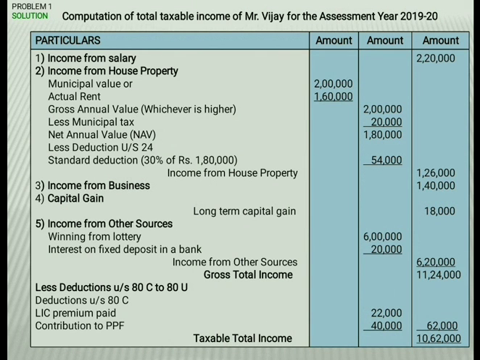So that 62,000 we have to deduct from gross total income. 11,24,000 minus 62,000, the remaining balance is 10,62,000, which is the taxable total income of Mr. Vijay. So in this manner we have to calculate an individual's taxable income.